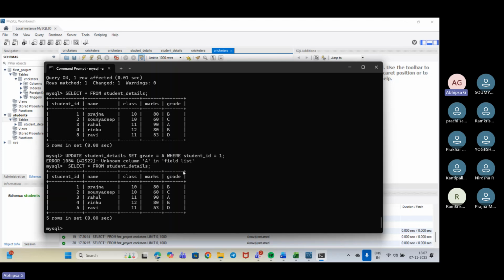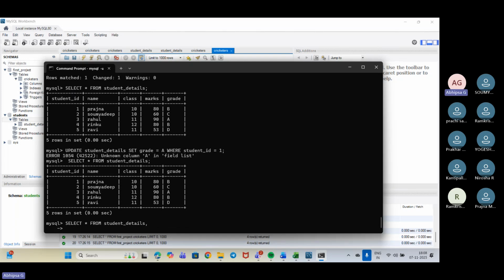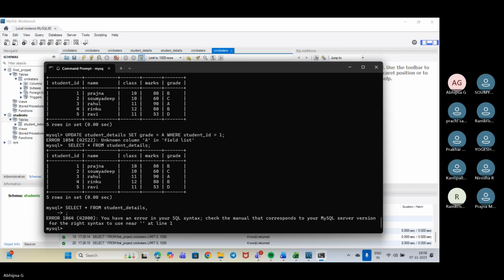That's maybe why. So let's see. Select star from student details. Sorry, student details. Ma'am, actually A should be in inverted commas. Yeah, and also there is an issue with that semicolon part. That's why it was like that.